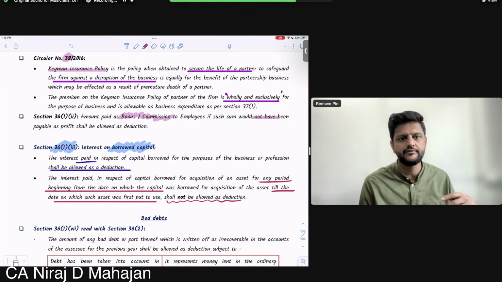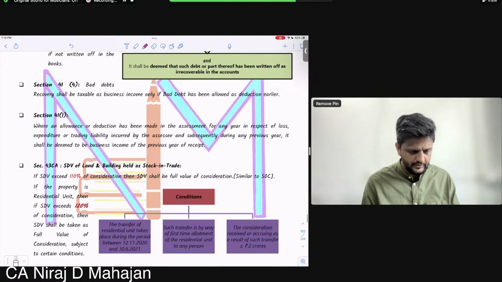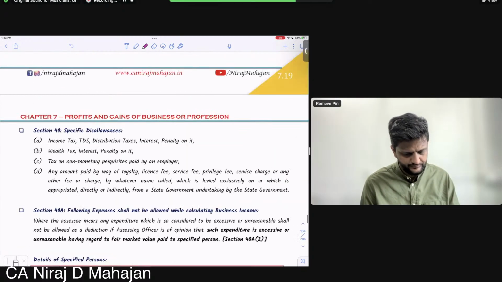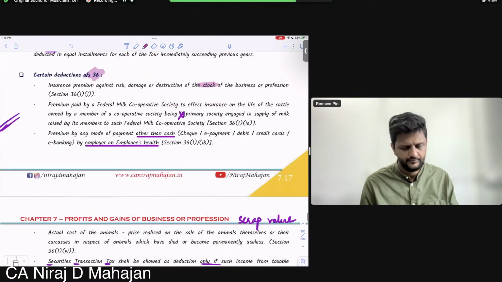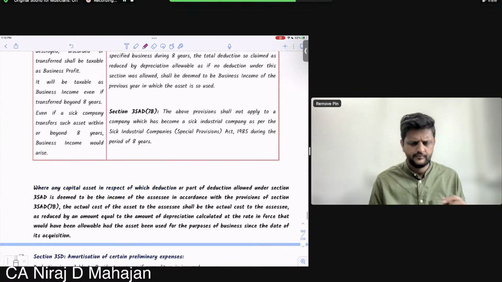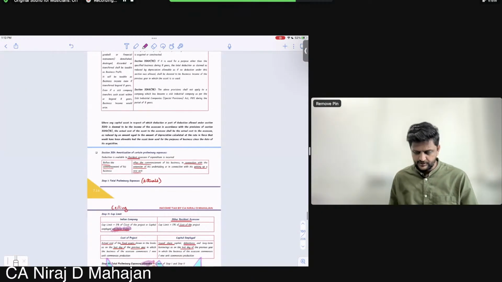Then where are we? 36.13 we have covered. Bad debts you have to cover. These are deductions.